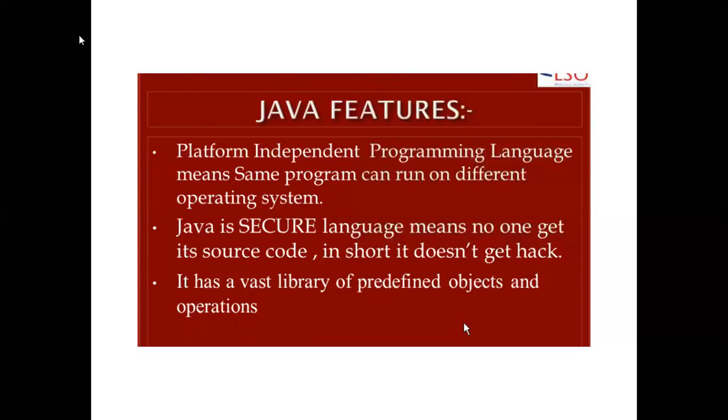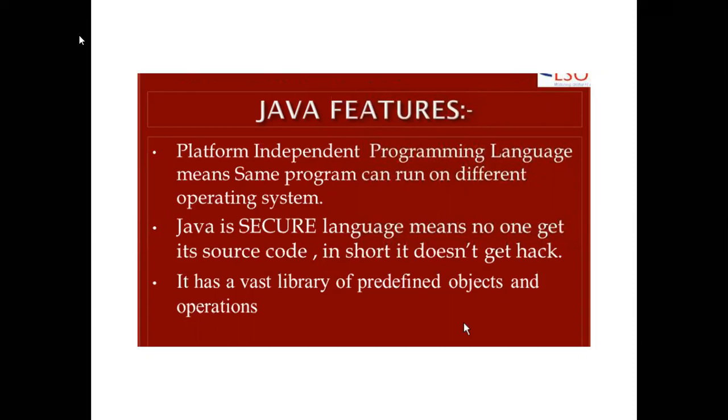It has a vast library. Each and every language has its own library. C has its own library, and C++ has its own library. We use the same compiler, Turbo C / C++, so that we can run the same programs. Either we can write in C or C++, but we use the same compiler. Like C and C++, Java has a vast library of predefined objects and operations.